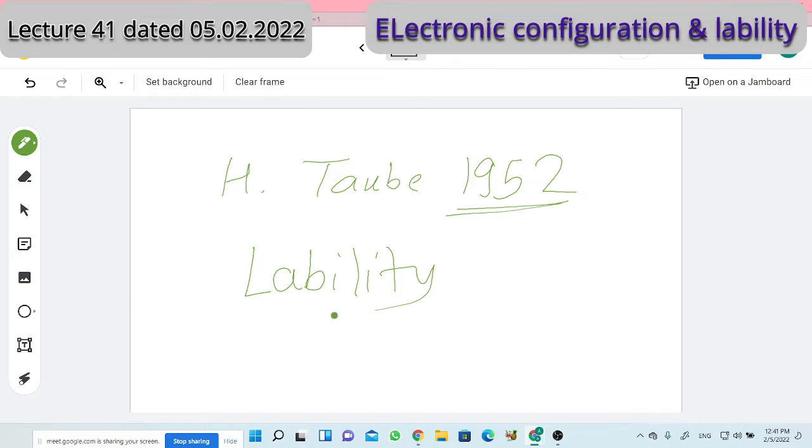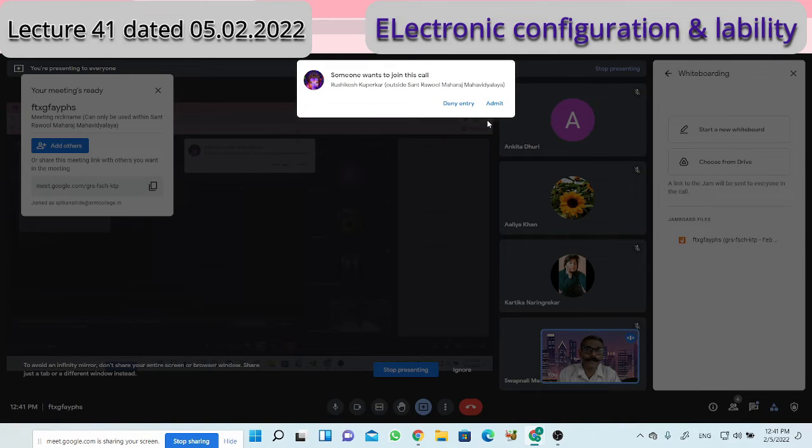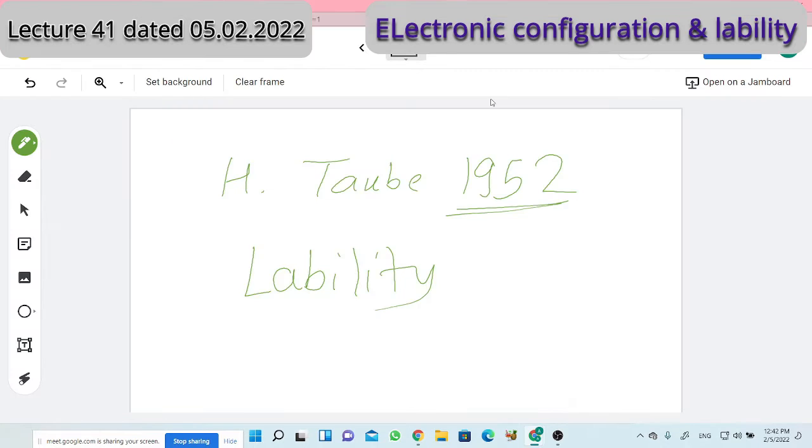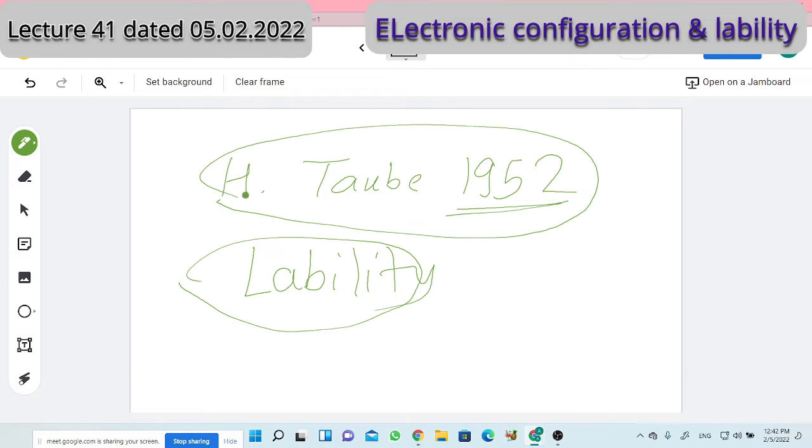That concept may be only 10% clear to you, but once I discuss various examples, the concept will be very clear, so that you can apply it to other complexes also. So how to decide the lability of a complex is guided by Taube. What is the guidance of Taube? What are Taube's rules? That I am going to inform.